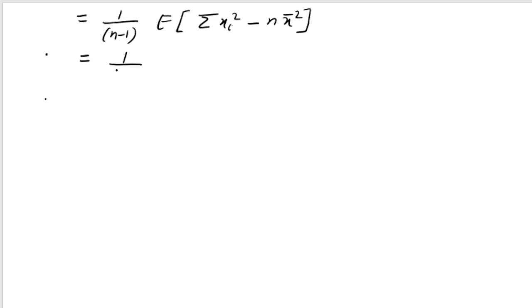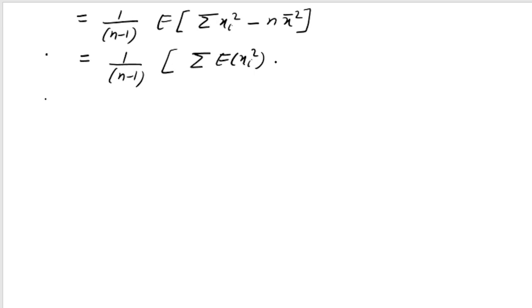So this can be written as 1 by n minus 1, and the expectation of summation of xi square can be written as summation of expectation of xi square. I hope you understand. Summation of xi square means x1 square plus x2 square up to xn square. Then the expectation of x1 square plus the expectation of x2 square plus up to the expectation of xn square.